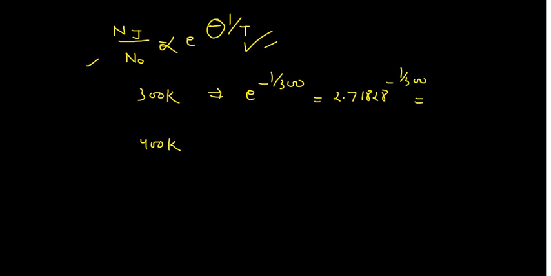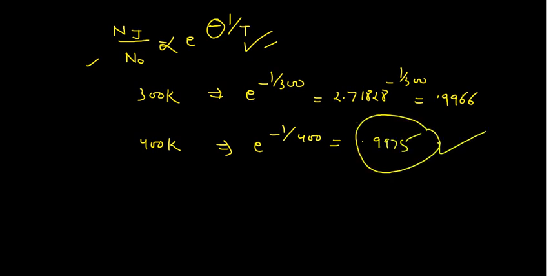If you solve, this will give you 0.9966, and if you do e to the power of negative 1 by 400, this will give you 0.9975. So it is increasing, not much, but it is increasing. At higher temperature it increases, but we cannot increase the temperature much.